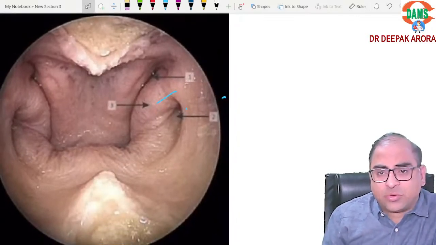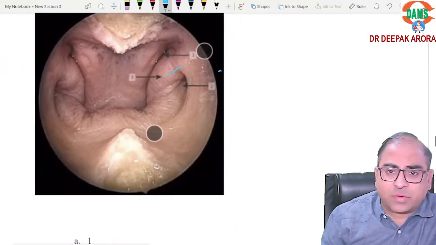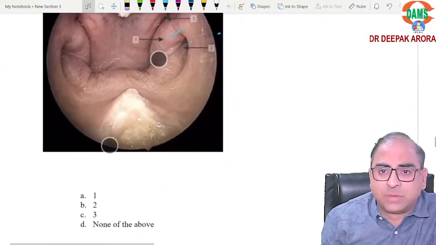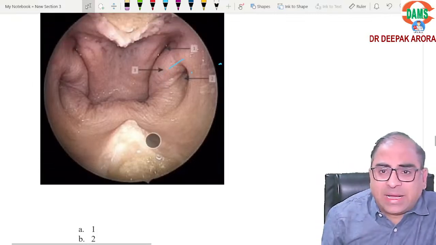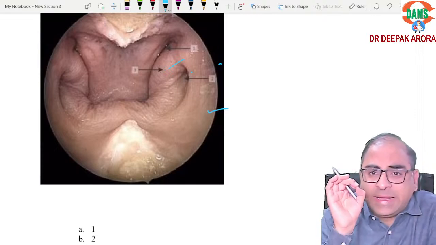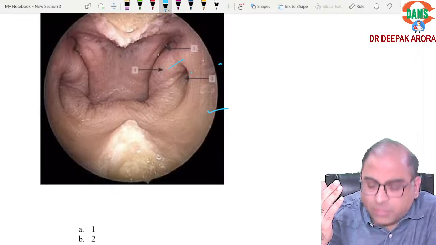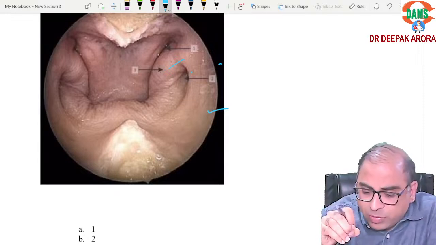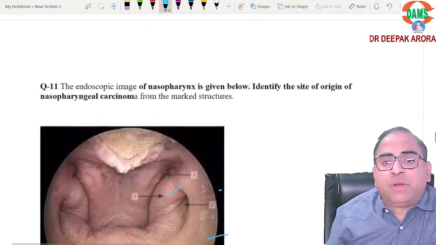Is it clear? Just behind this will be the nasopharyngeal carcinoma. Most anteriorly, what do you see, beta? It is your ET tube, and most posteriorly will be your fossa of Rosenmuller. In between will be the torus tubarius.